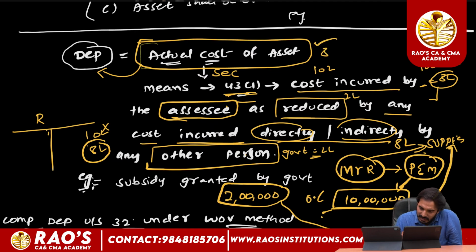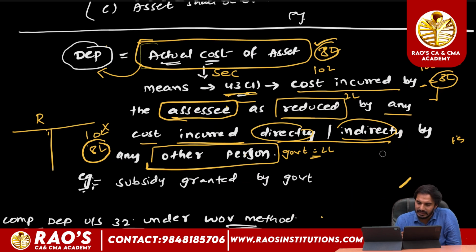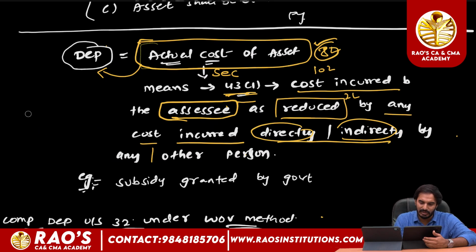On this 8 lakhs only, the assessee is required to claim depreciation, but not on the entire 10 lakhs rupees. Clear? And so this is regarding the meaning of actual cost. Clear? So we will calculate the depreciation on the actual cost of the asset. So actual cost means the cost incurred by the assessee as reduced by any other cost incurred directly or indirectly made by any other person.